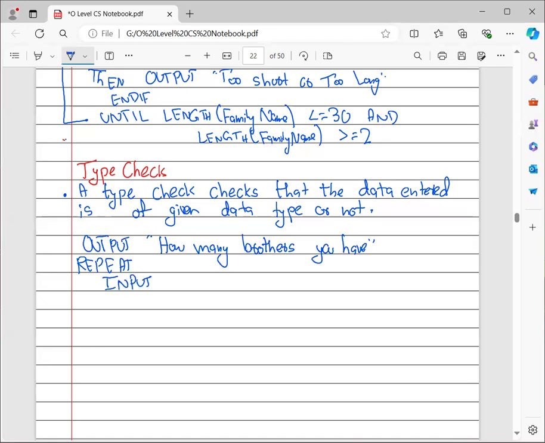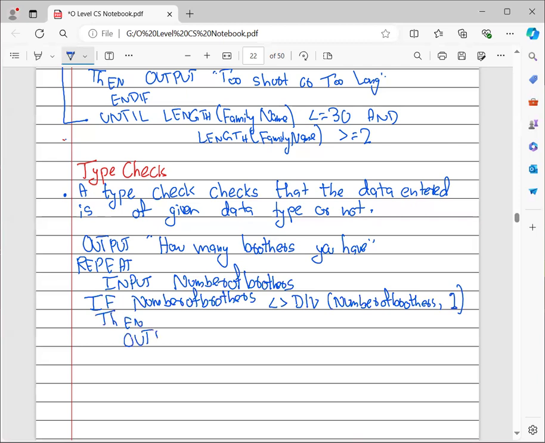Just after that, input number of brothers, and if the number of brothers is not equals to DIV number of brothers comma 1. I'm going to explain this statement just after I complete this.